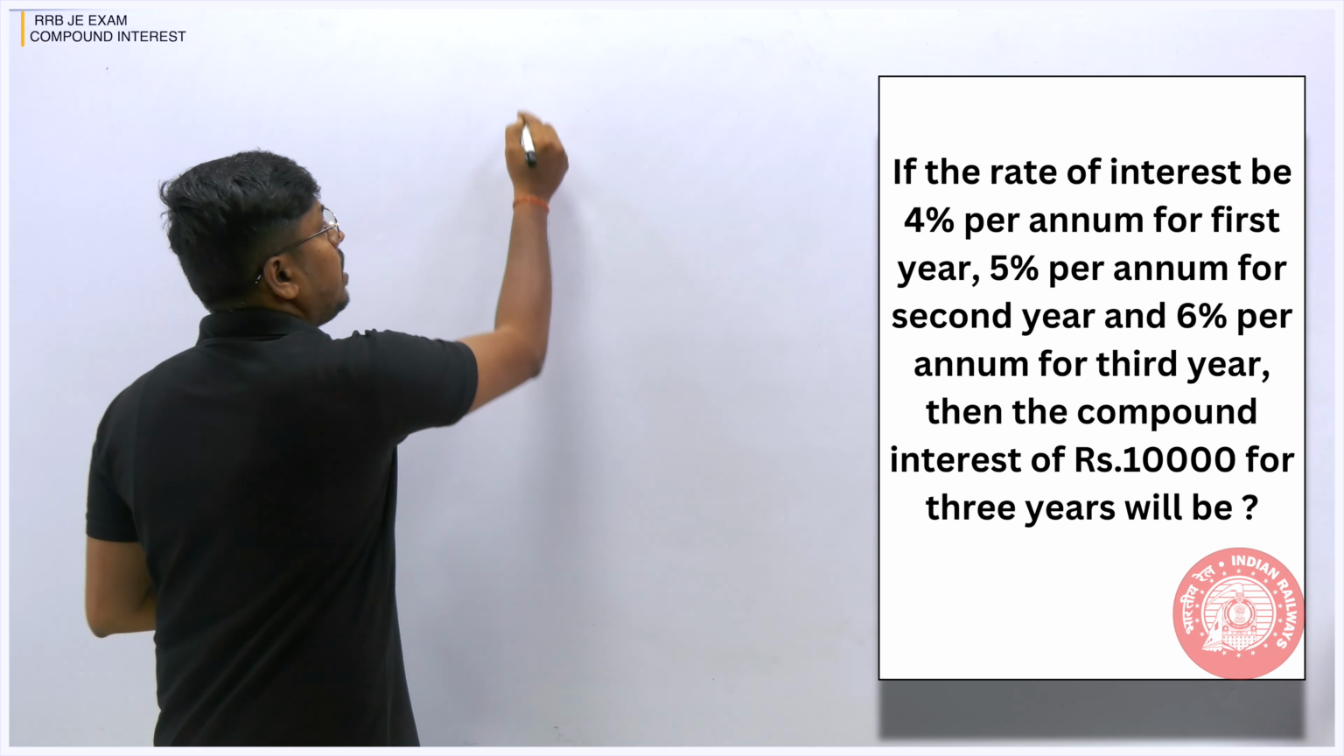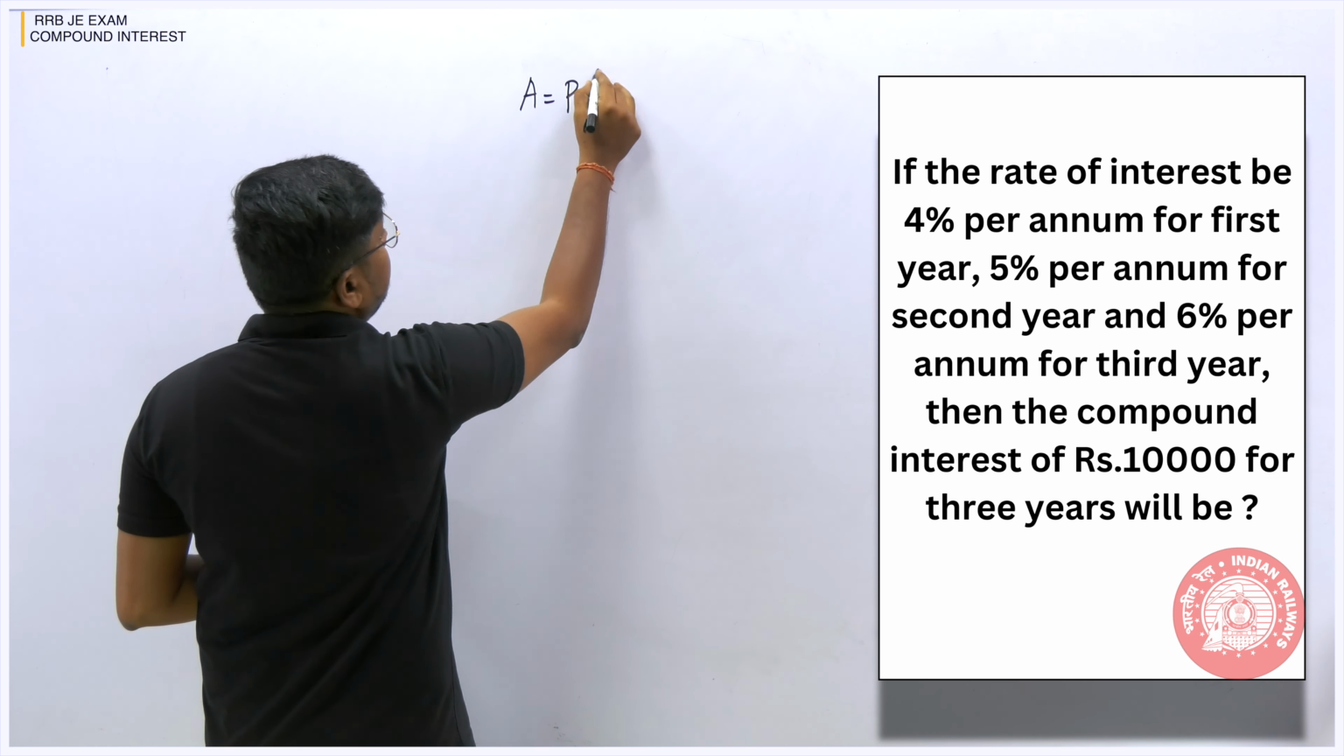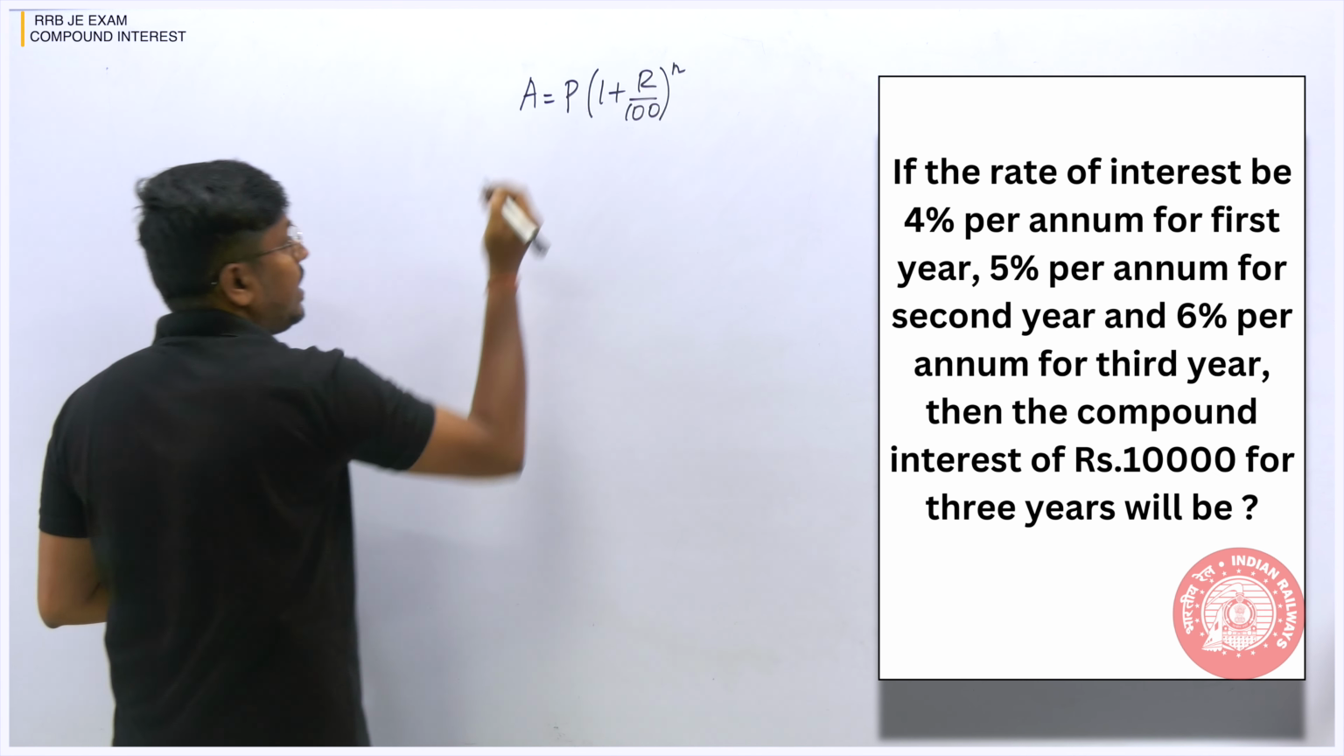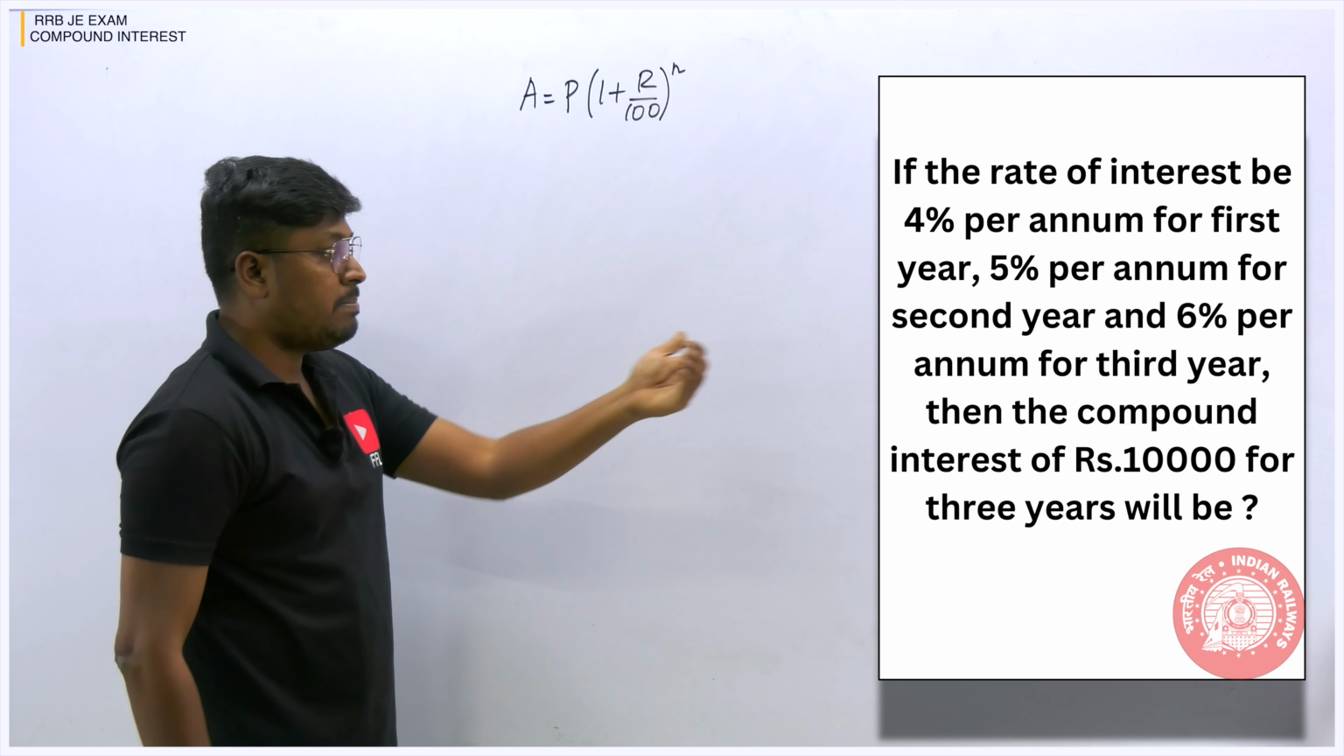So what you can do is write the overall formula A equals P into 1 plus R by 100, power N. The same formula. After finding the overall amount, I can subtract the principal 10,000.